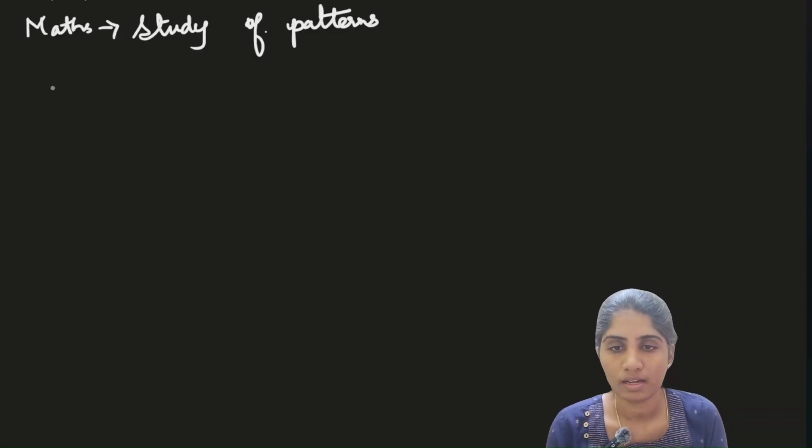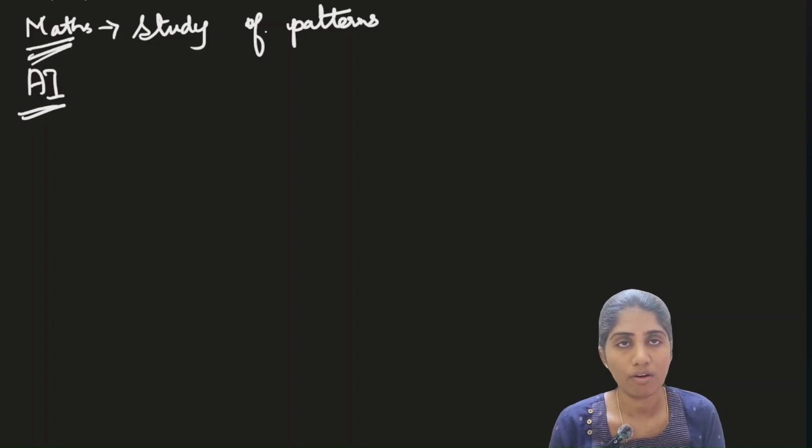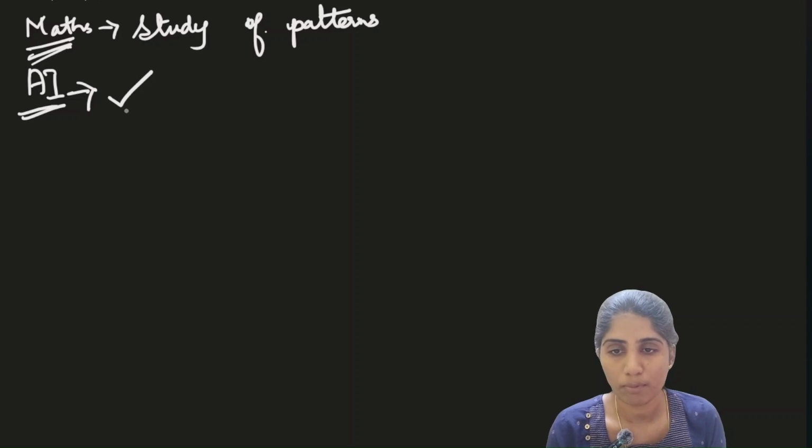So in a simple way, for a machine to recognize these patterns and make these decisions, it requires mathematics. That is why for artificial intelligence, maths is a very important concept, because using maths only, these kinds of models are able to identify the patterns. So that is a very important point.